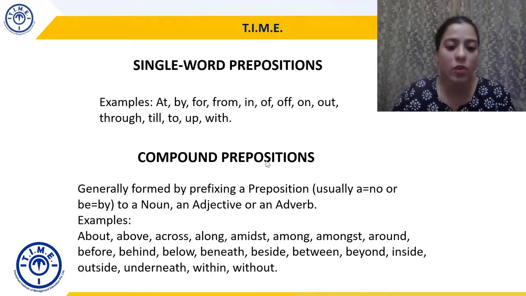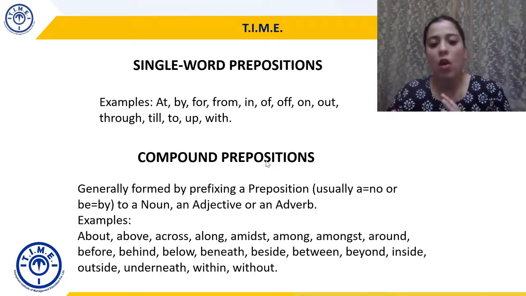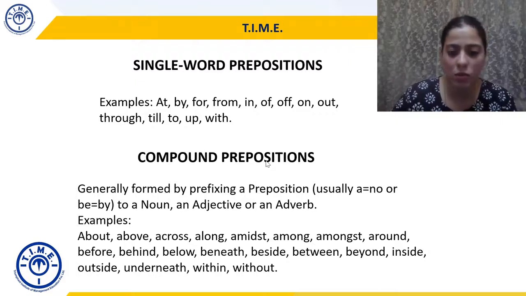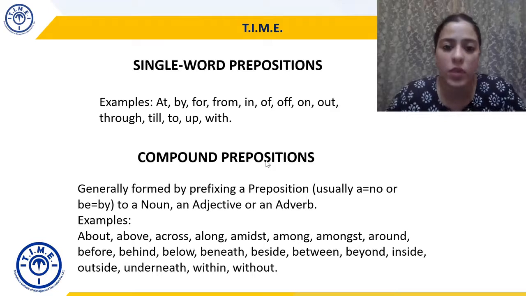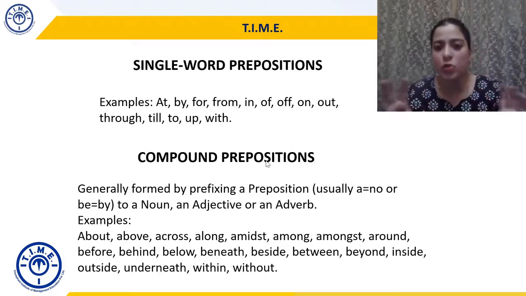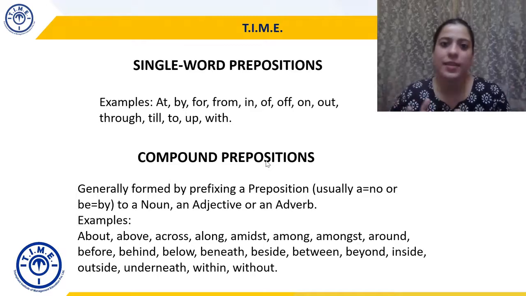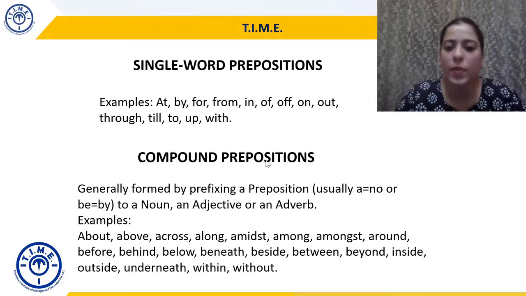About, above, across, along, amidst, among, amongst, around, etc. So between, all of these words are actually compounded, and other words like underneath, outside, within, without, these are two different words which have been combined into one word. So all of them are usually placements of the preposition which shows the relation between two things, right? And that's why, because they have been formed by adding words, they are called compound prepositions.